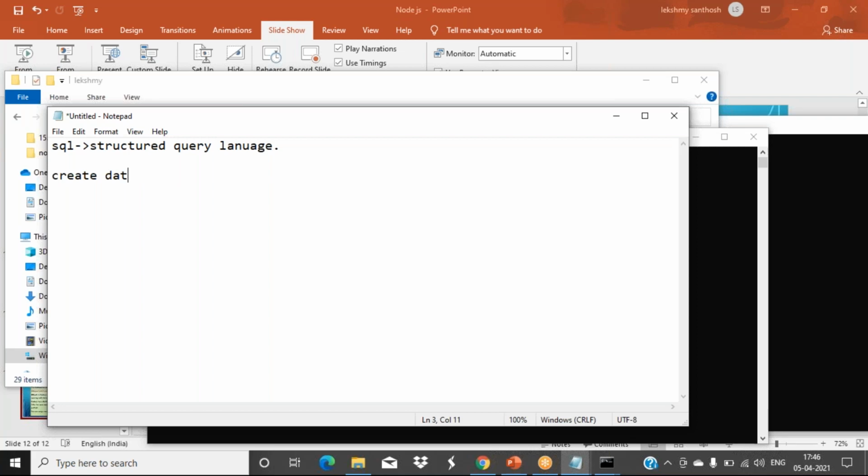Then inside the database, we arrange data in table format. First year students are in one table, second year students in another table, or department wise also: a BBA table, a BCom table. Like that, different tables we will create. So the storing of the data is in the form of tables. In those tables, rows will be there, columns will be there. Each record we call a row. One single student record is one particular row. Like that, any number of rows we can create.